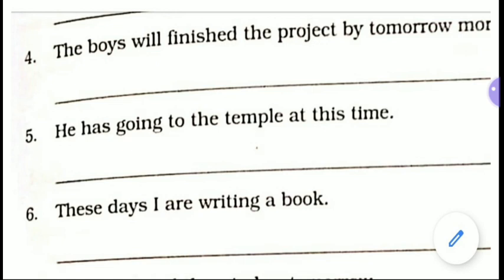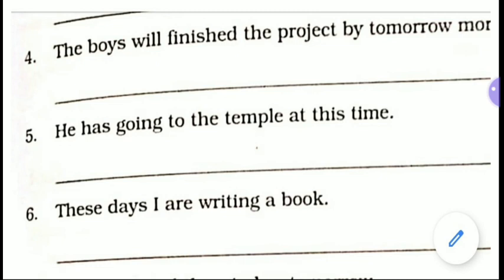You have to underline this finished and then the sentence will become the boys will finish the project by tomorrow morning. Now fifth number, he has going to the temple at this time. Going is wrong here because with has have this continuous tense cannot be used. That's why underline this going and then write he has gone to the temple at this time.